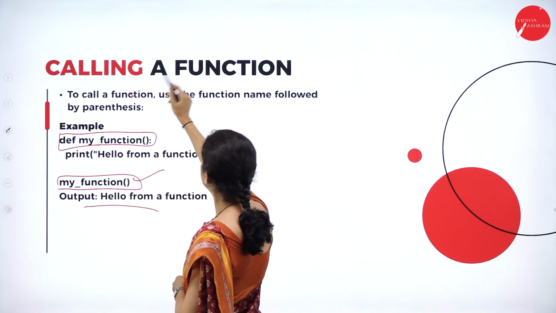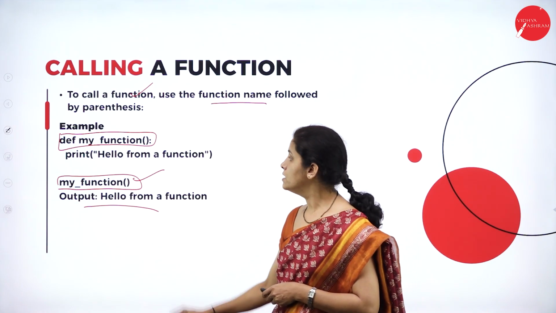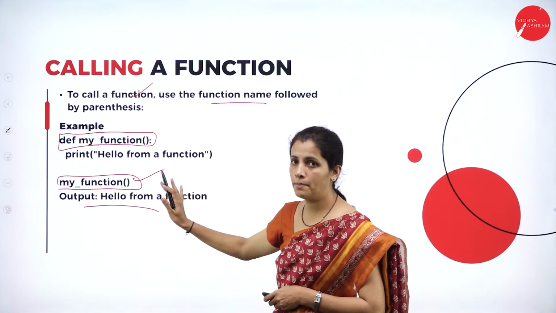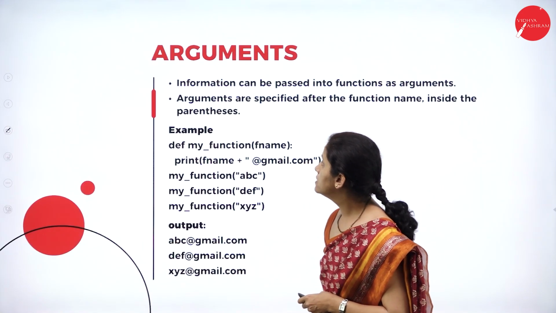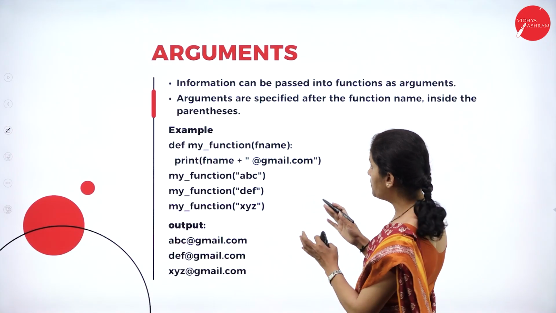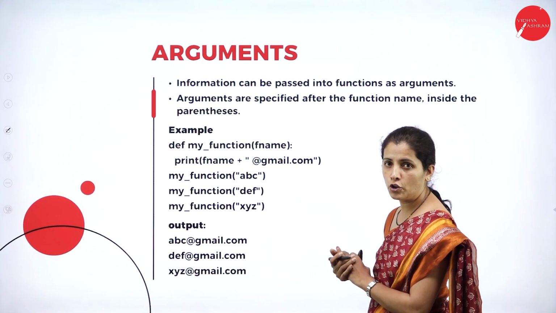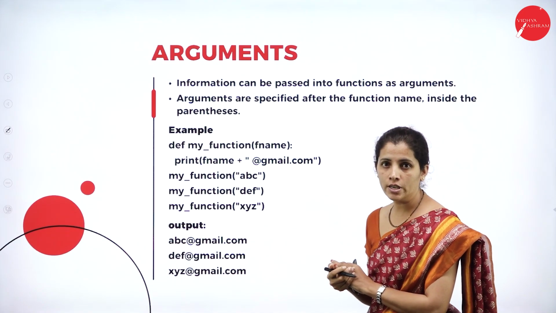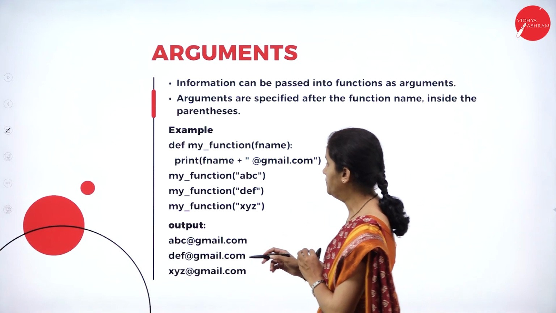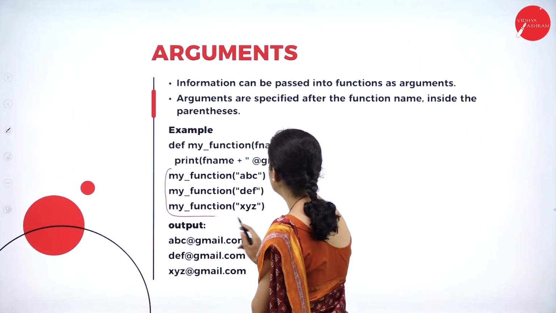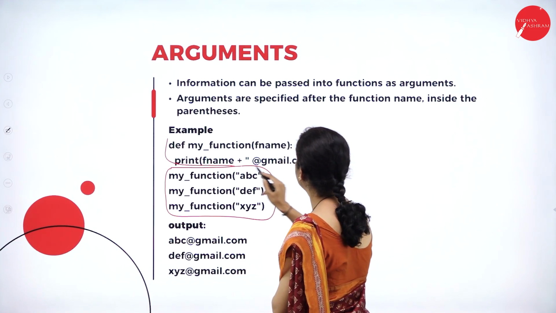To call a function, use the function name followed by parentheses. So this is a function without a parameter, in the sense that I'm not passing a parameter. And see here, this is the program with parameters or arguments. While calling the function, the user can pass an argument. See here, this is my function call, and this is my function definition.